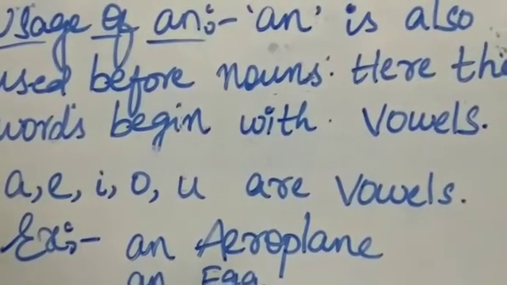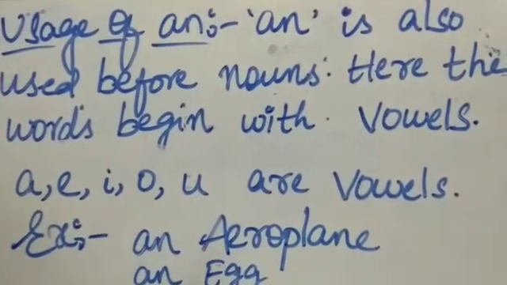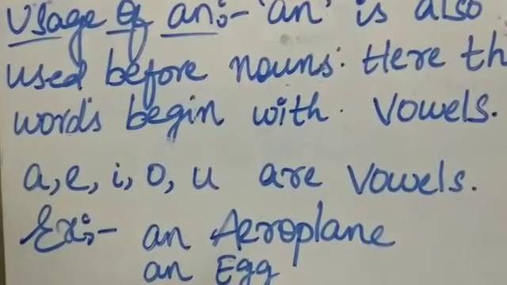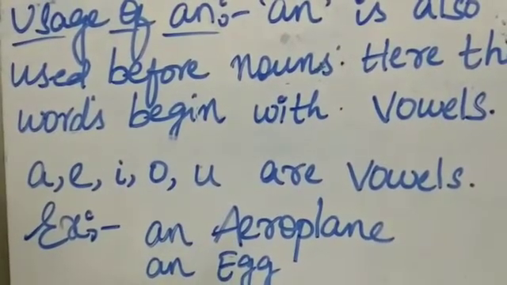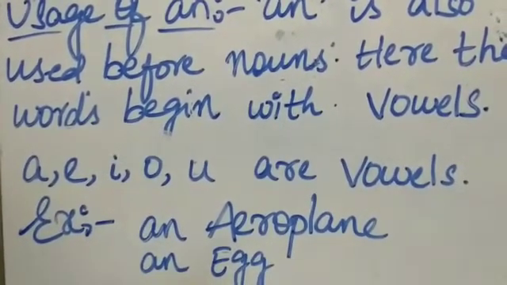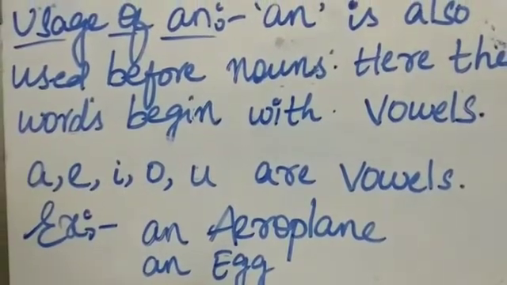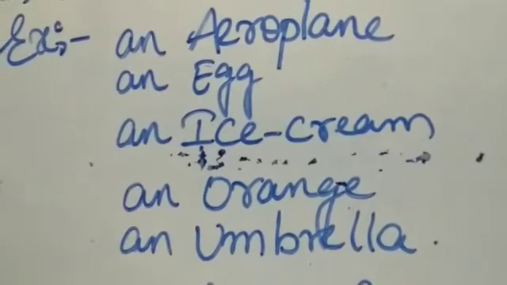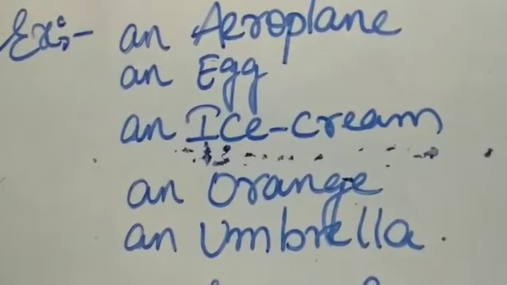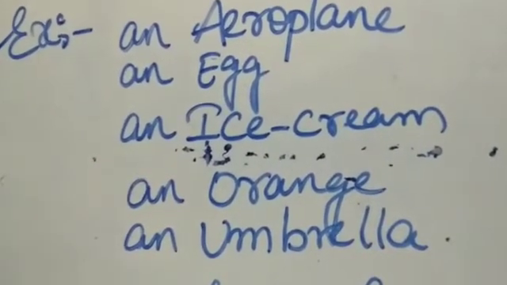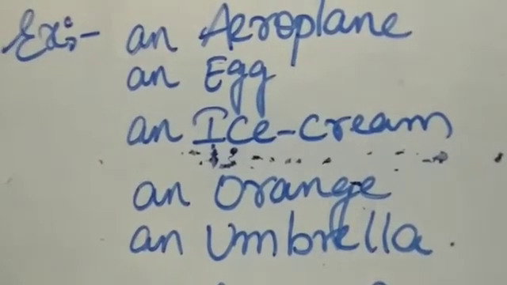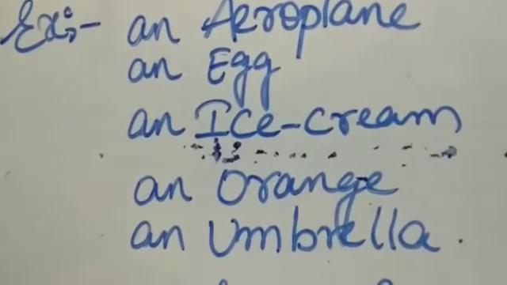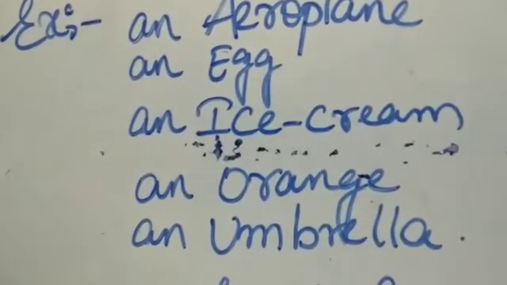They are A, E, I, O, U. So let us see some examples based on these vowels, or the usage of an. Here I have given only one example based on a and an, but you need to write in your book at least three examples for each, for your better understanding.